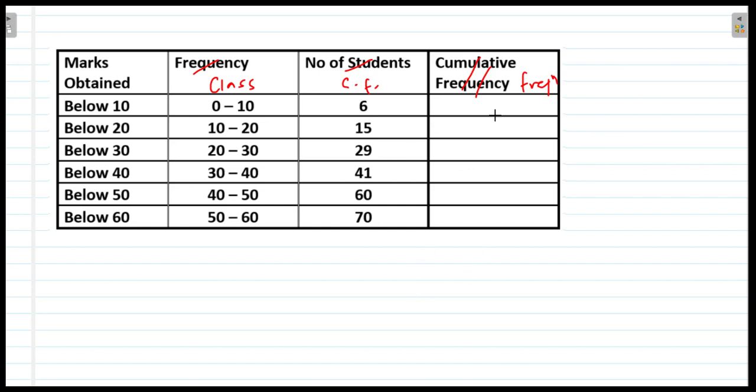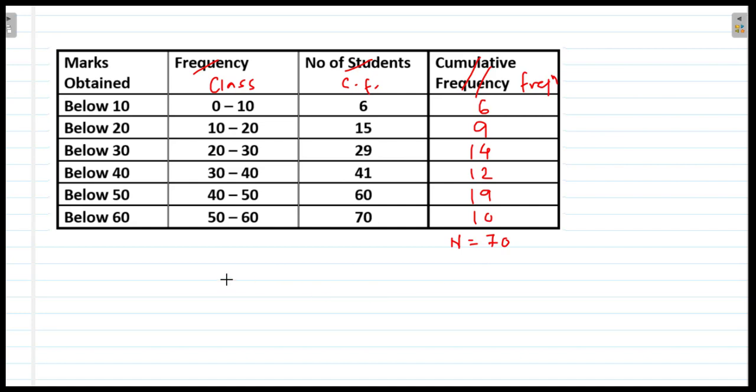So what we do, we write 6 as it is. Then we do 15 minus 6 because in this 15, 6 is also included. So we will remove 6. So 15 minus 6, that will be 9. Then 29 minus 15, that will be 14. Then 41 minus 29, that will be 12. Then 60 minus 41, that will be 19. And 70 minus 60, that is 10. So this is the frequency. If you add this, the total you will get is 70. So n is equal to 70.